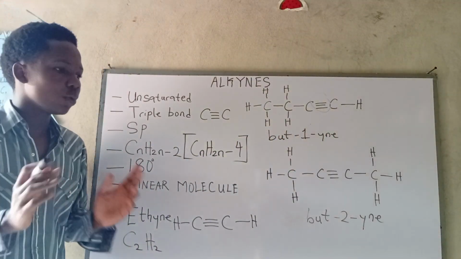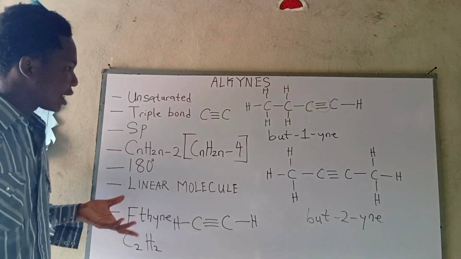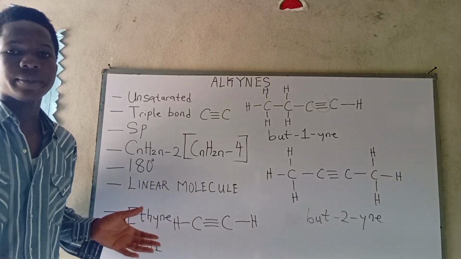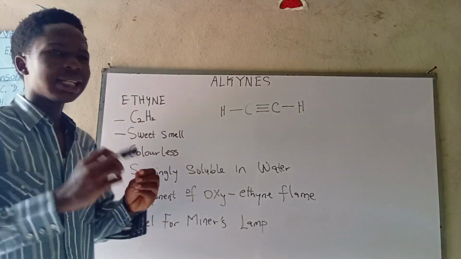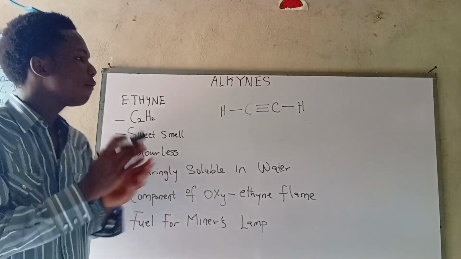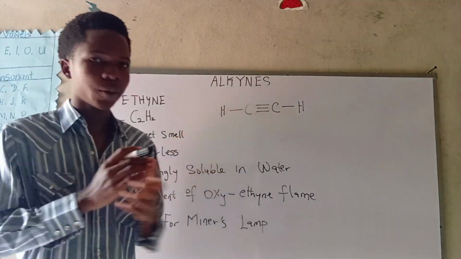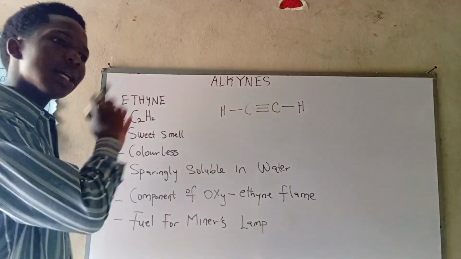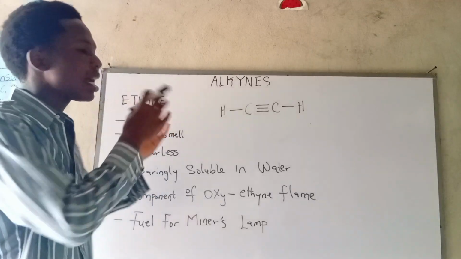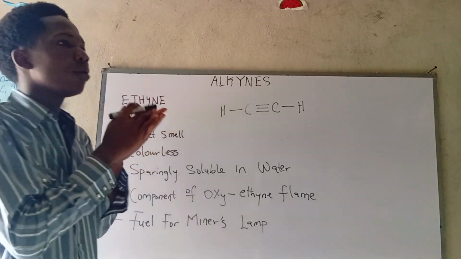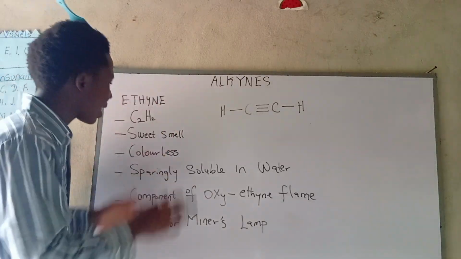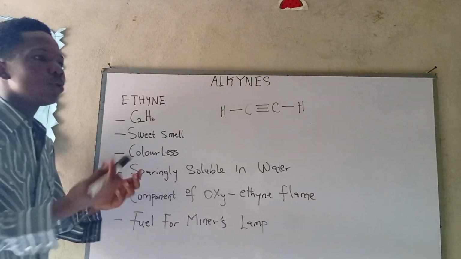So now what do we do? We have to look at alkynes properly. We expatiate on him. Now looking at ethyl as a case study, what do we have here? We obviously have first of all our structure, and from the structure we said some stuff earlier about the structure of ethyl, but that's not all about ethyl. It has characteristics. So now we're going to look at those characteristics.